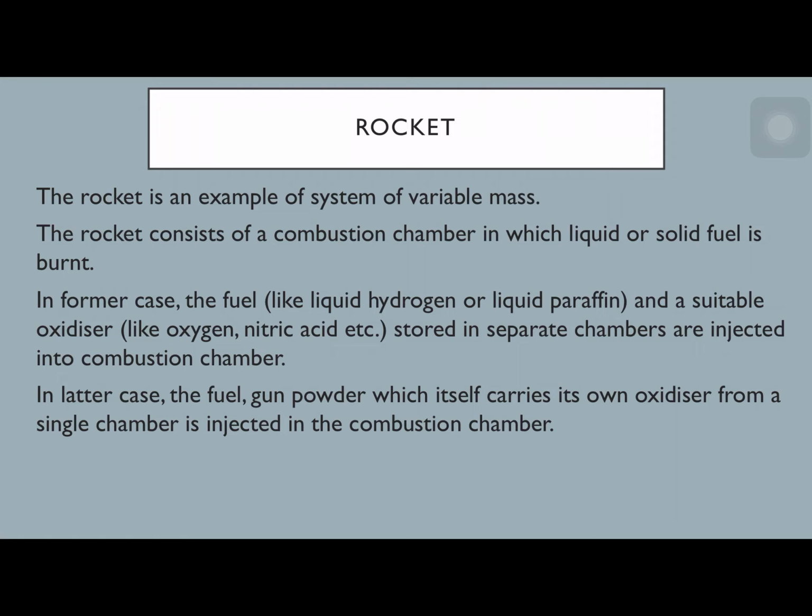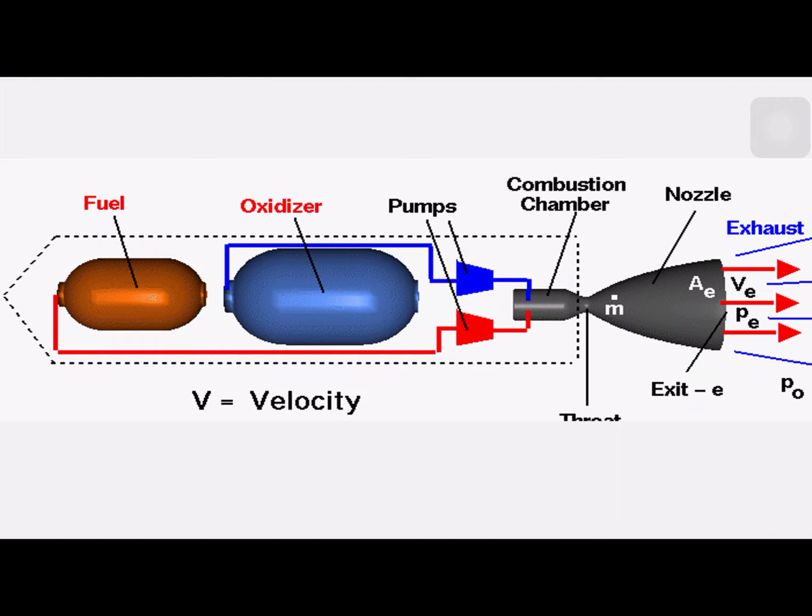So we take the oxidizer along in the rockets. Liquid oxygen or nitric acid is another oxidizer. Those are taken in separate chambers, along with the combustion chamber. In the later stage, the gunpowder fuel, which itself carries its own oxidizer, is injected from a single chamber into the combustion chamber. Okay, so this is a typical schematic diagram, my dear friends. Here you can see the fuel cylinder, in which fuel is there, and another one is the oxidizer cylinder. From the oxidizer and the fuel, both come into the combustion chamber, where these two get mixed and burn. So this is the combustion chamber and the nozzle.